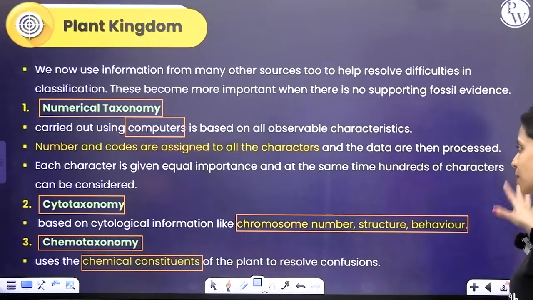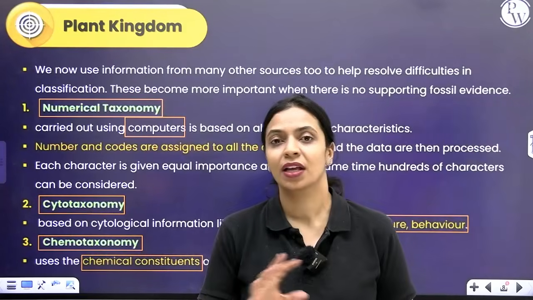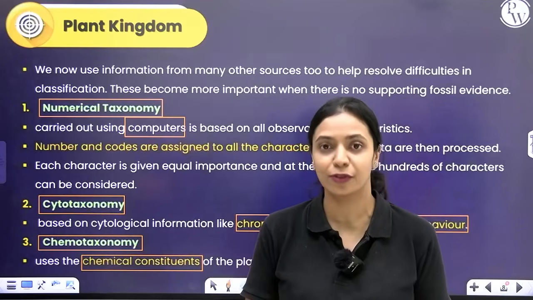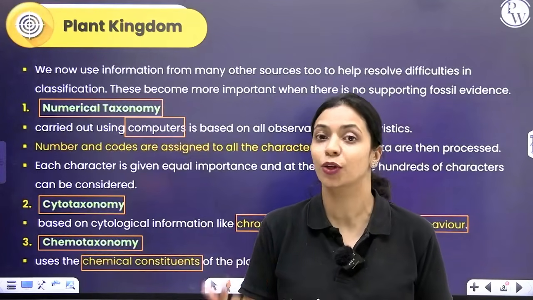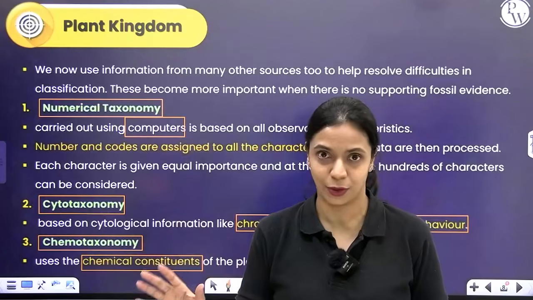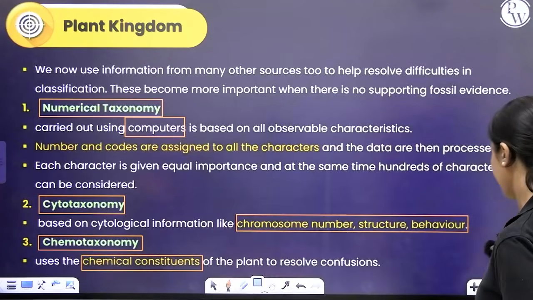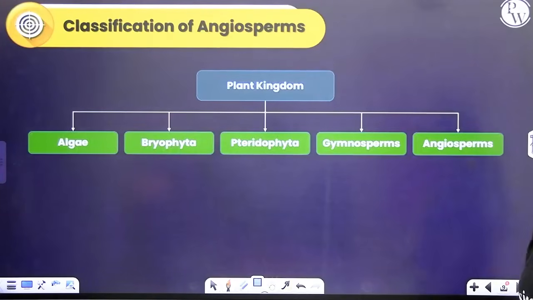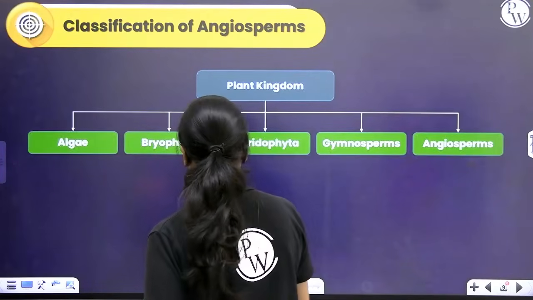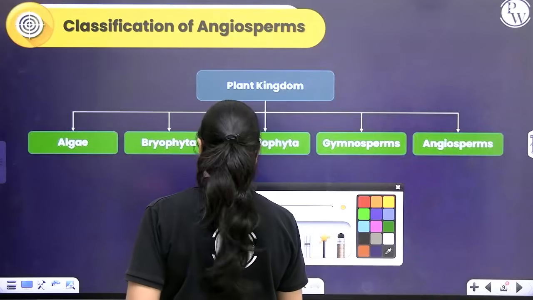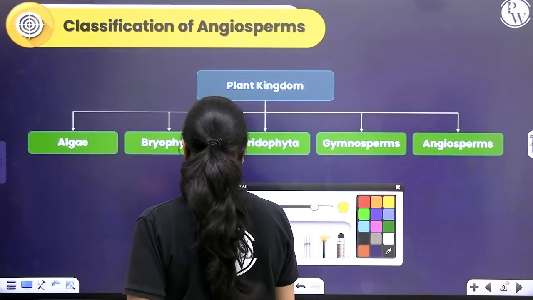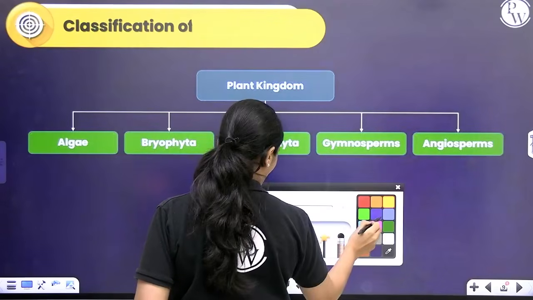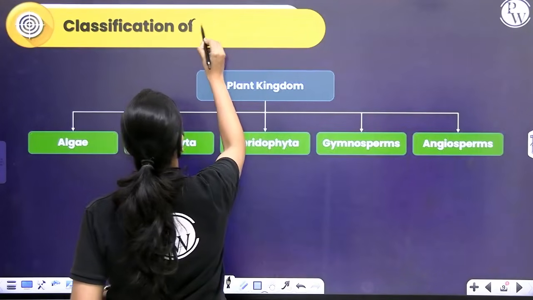Okay, so this is about the different kinds of classification systems, and if in the phylogenetic system of classification you lack fossil evidence, what are the other sources that you can use to resolve any conflict that you have in classification? Alright, now let's talk about the different groups of plants. This is a faulty heading, let me correct it right now. This is not classification of angiosperms, this is classification of plants.